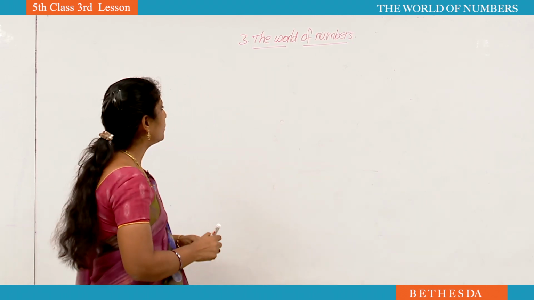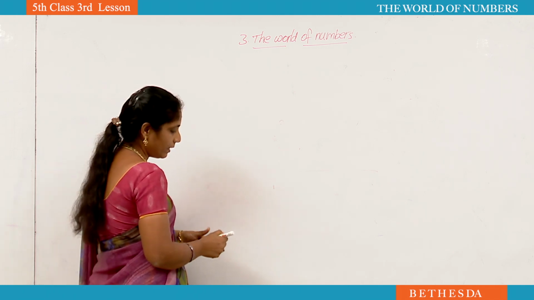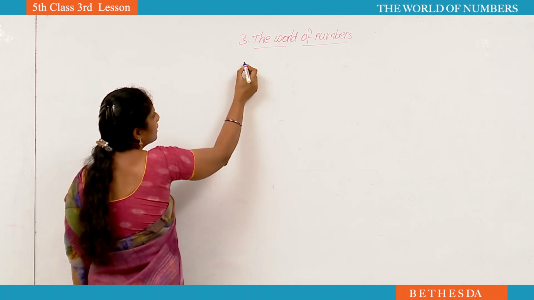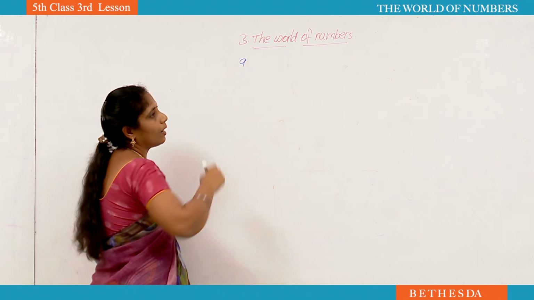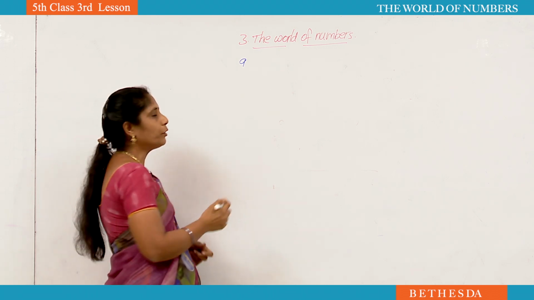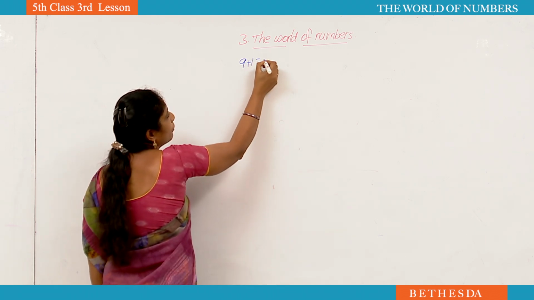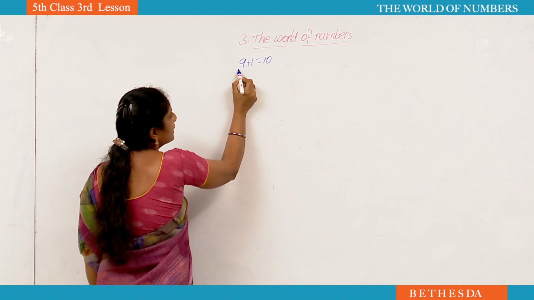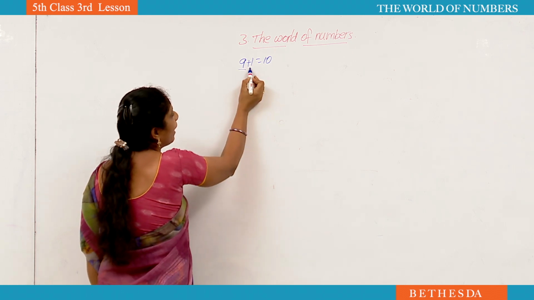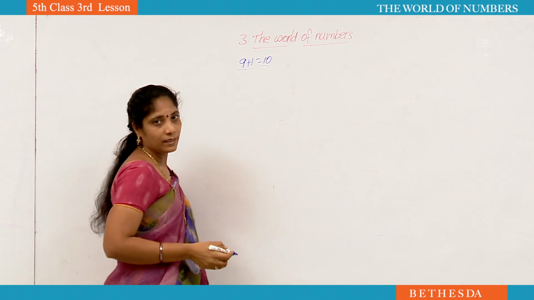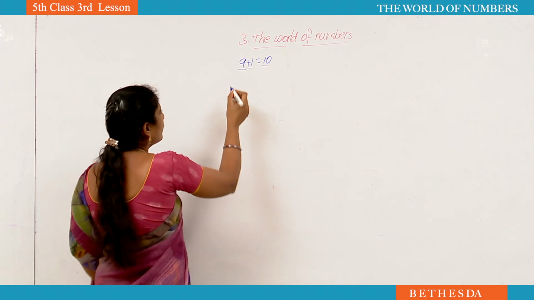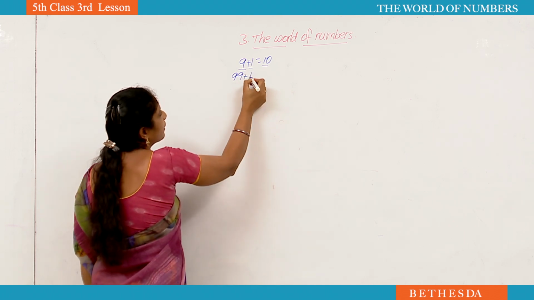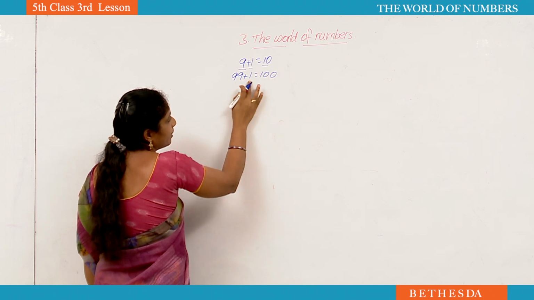See here, for example, what is the one digit biggest number? If you take 1 to 9, what is the biggest number? What is the single digit biggest number? It is 9. If you add 1 to that number, we will get the 2 digit number 10. Okay, the largest 2 digit number is 99. If you add 1 to that number, we will get 100. 99 plus 1 is 100 only, no?